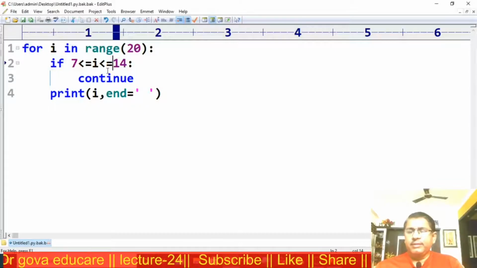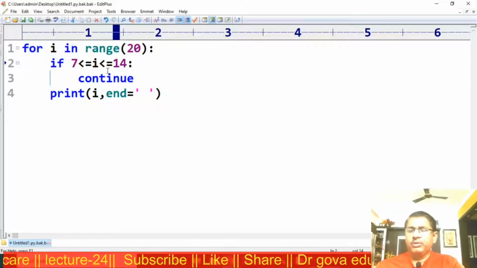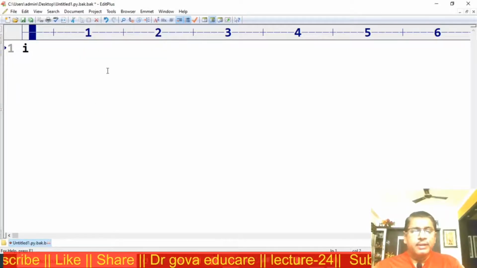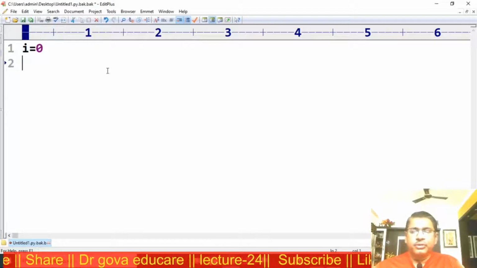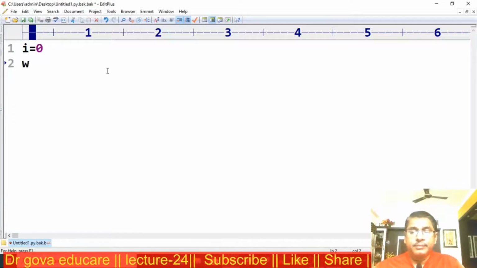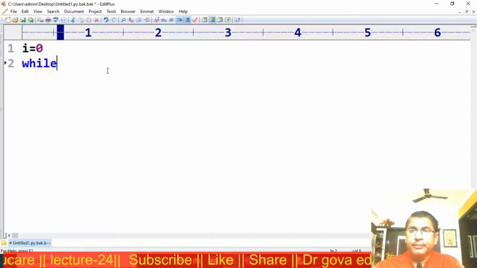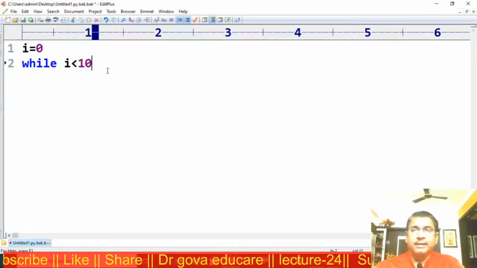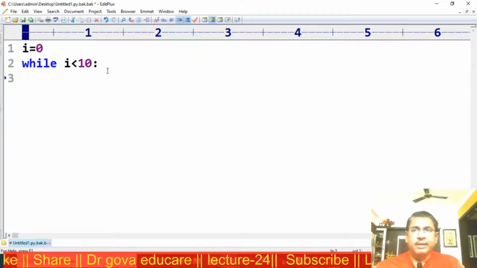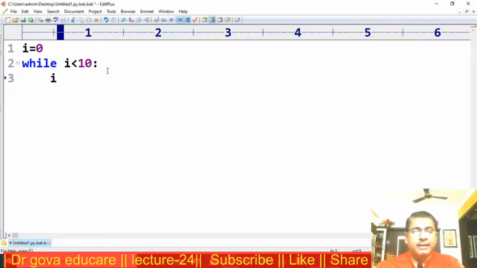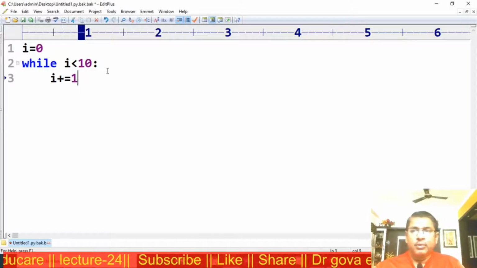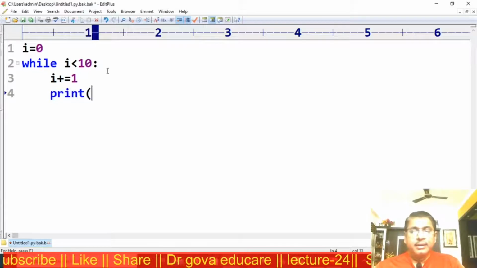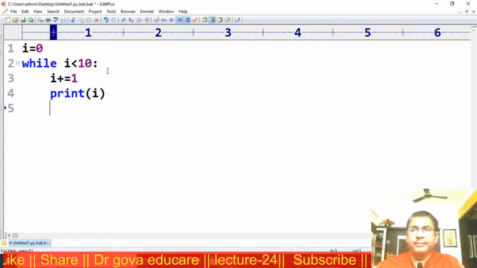Similarly, in the while loop also we can use a continue statement. Initially i is equal to 0, while i is less than 10, i is incremented by 1, print i.